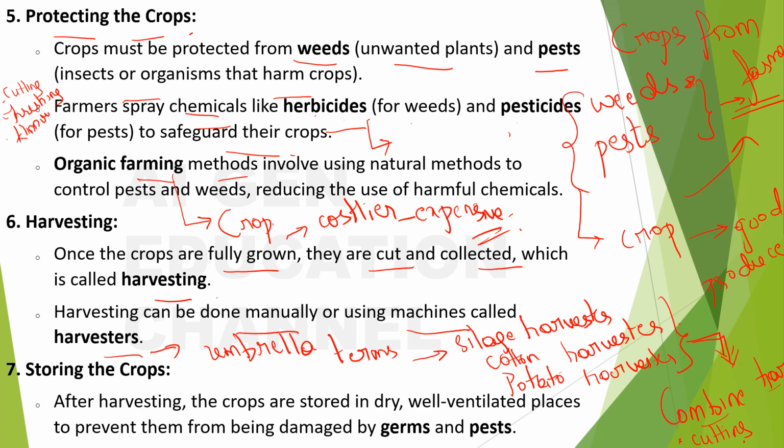And next is storing the crops. Fine, now you have got the crop, right? Now what is the other important thing? You have to store the crop so that it won't get damaged by germs and pests. And even this is a very big thing for a farmer, right? So the crops have to be stored in dry and well ventilated places.